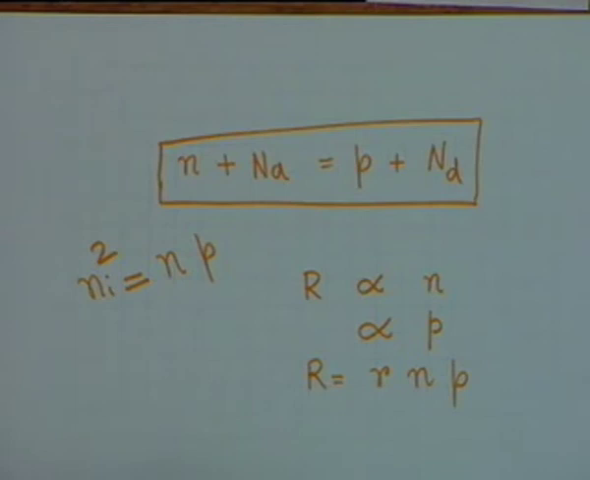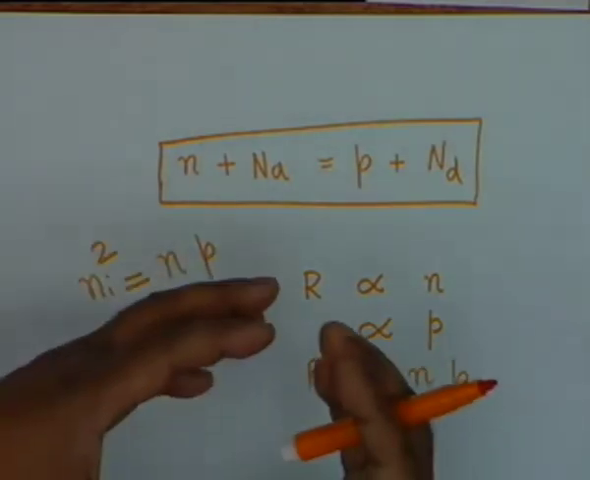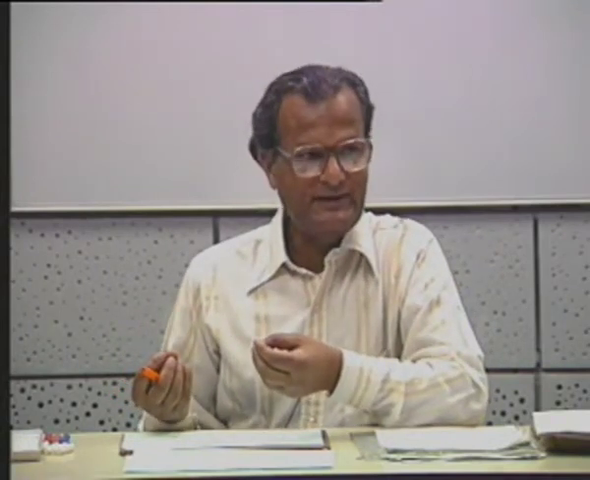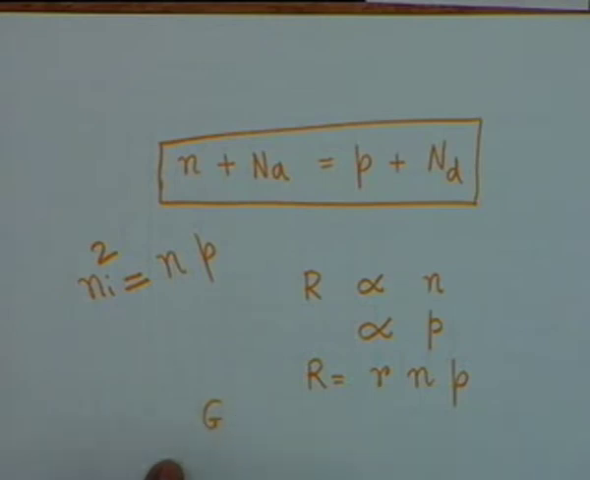On the other hand, if a certain number of electrons and holes recombine with each other and disappear, obviously there are vacancies created, and therefore the thermal energy now generates electrons and holes to take their place. Therefore the rate of generation, under thermal equilibrium, shall be equal to the rate of recombination, that is equal to R times N times P.